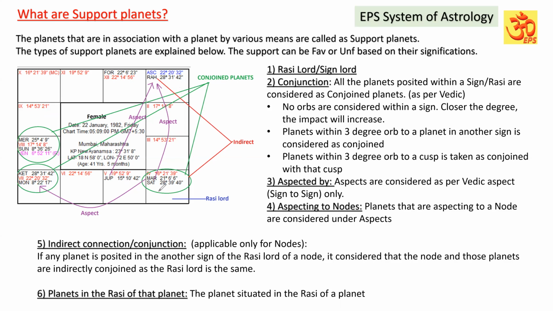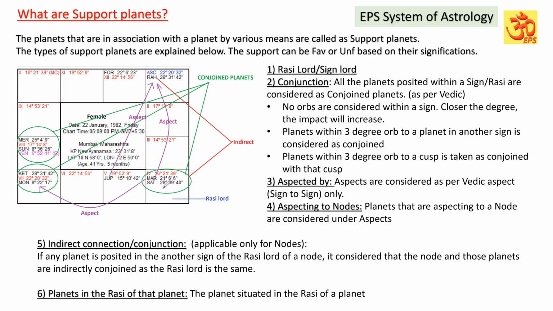If you look at the other sign of that Mercury, for example, the sign of Virgo, Mars and Saturn are present. Now Rahu is representing Mercury, and in another sign of Mercury, Mars and Saturn are present. It means Rahu indirectly has association or impact on Mars and Saturn.